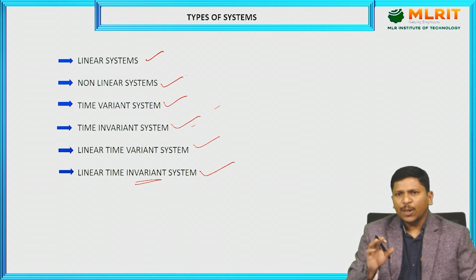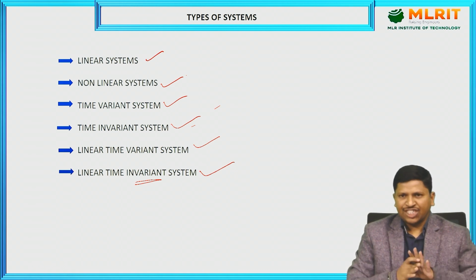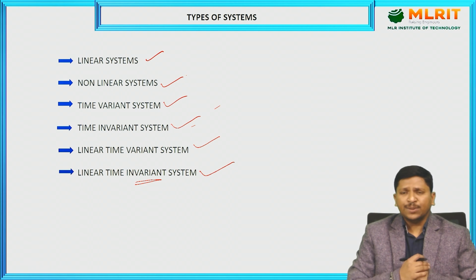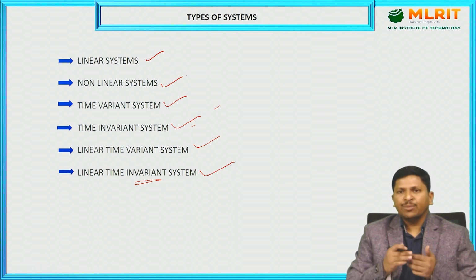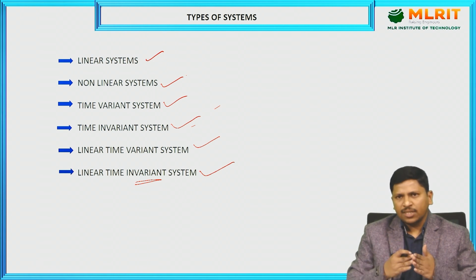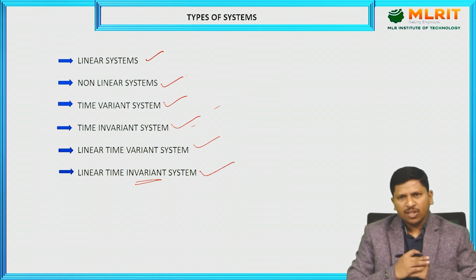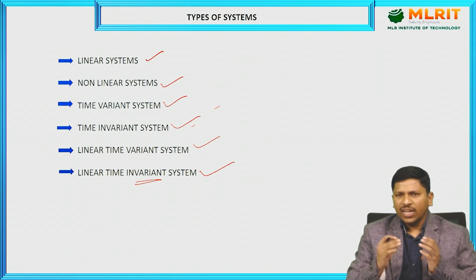Okay, this is today's session, a brief overview of the introduction to control systems. What we learned in this first session: what is meant by a system, what is meant by a control system, why we are going to study control systems, that based on the four parameters we are going to design the control system, and also what the basic types of systems available are. All these are to be learned from today's session.